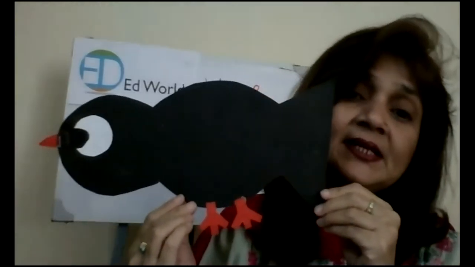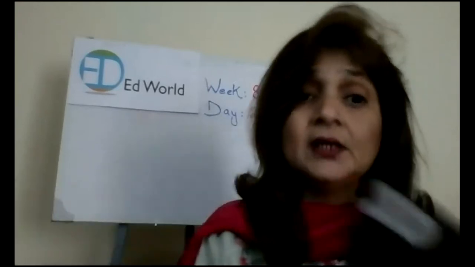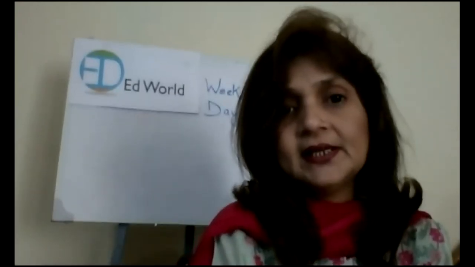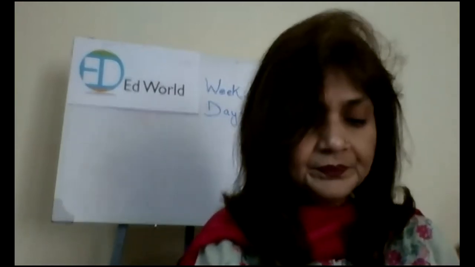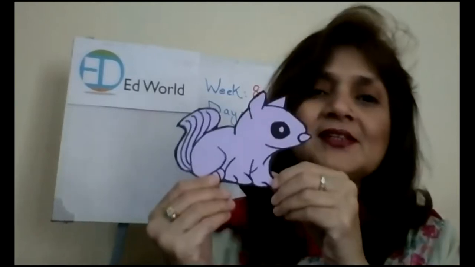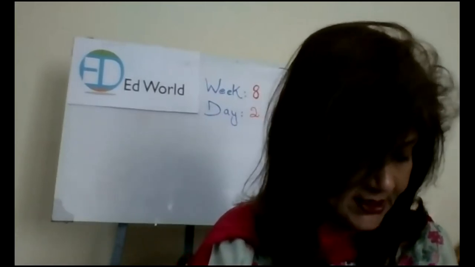Okay, now which animal is this? It's a bird again, and it's a crow. And a crow lives on different trees. It can live in the forest, it can be in the jungle, right? And same goes for a squirrel. You can find squirrels where? On the trees. So the trees can be in the forest, it could be in the parks, right? Correct.